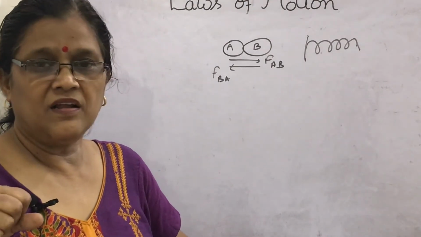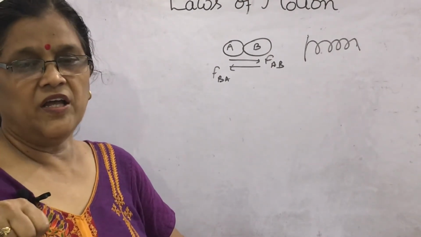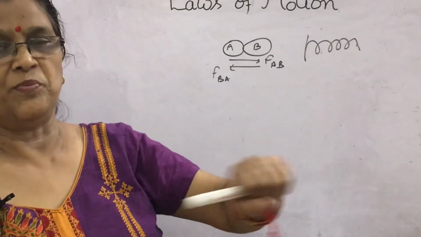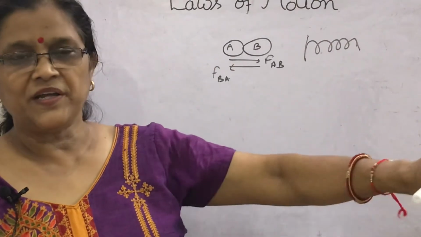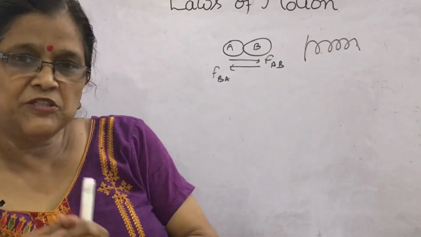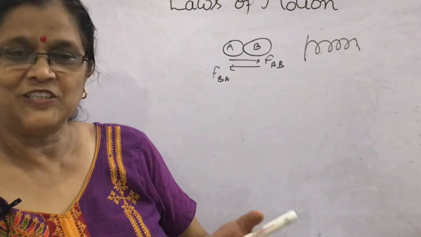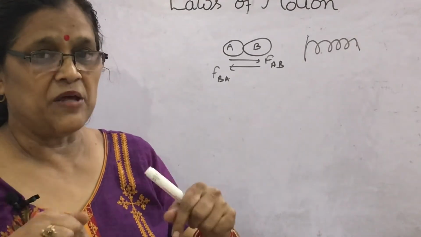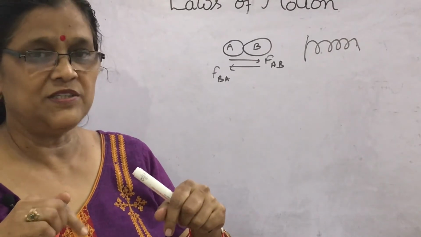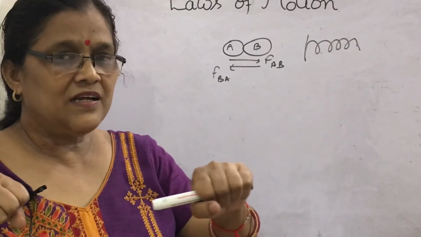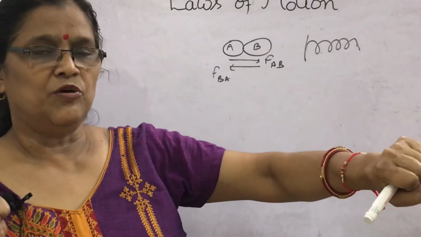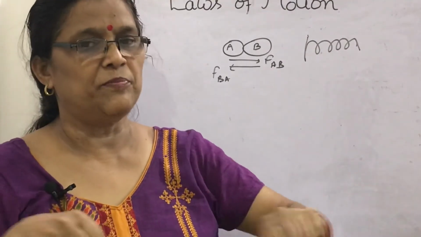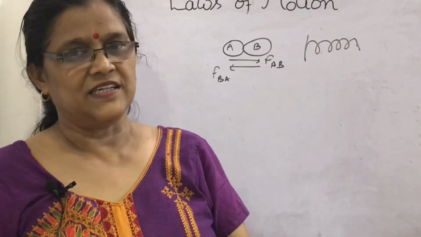Give example. In the tug of war, if the other team is also pulling the rope, only then the tension will be created in the rope. If a single team is pulling, can you think that the tension will be created? What does it mean? Action reaction are simultaneous processes. So if the other team will pull the rope, only then you will be able to pull this team. So both the teams will pull the rope simultaneously. That is action and reaction.